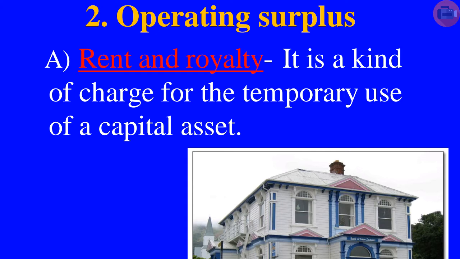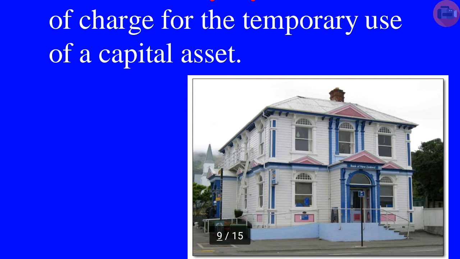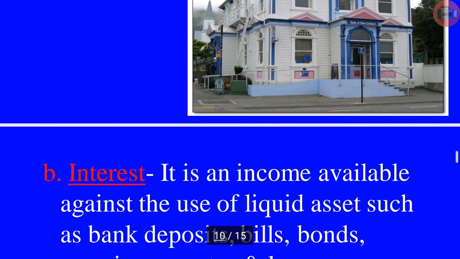Two things are there: परिचालन अधिशेष यानी सभी कर्मचारियों का भुगतान कर दिया, उसके बाद टूट फूट पे जो खर्च हुआ उसको घटा के जो हमारे पास अधिशेष बच गया वही परिचालन अधिशेष है. यानी it can be in the form of rent and royalty. It is a kind of charge for the temporary use of a capital asset. You see that this is a capital asset like a building. This is the part of it.